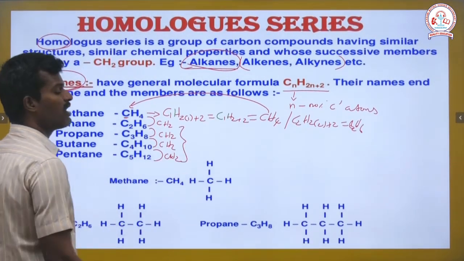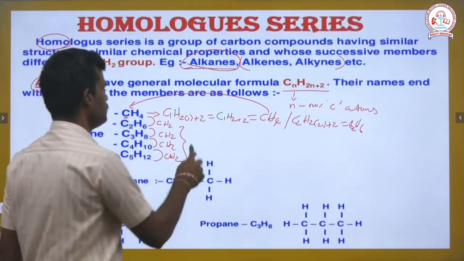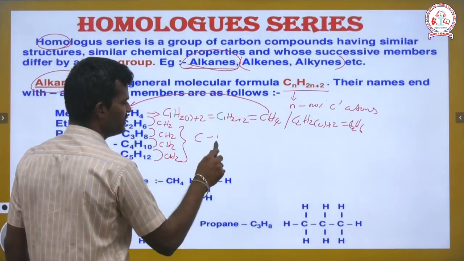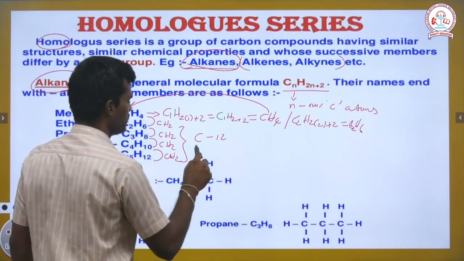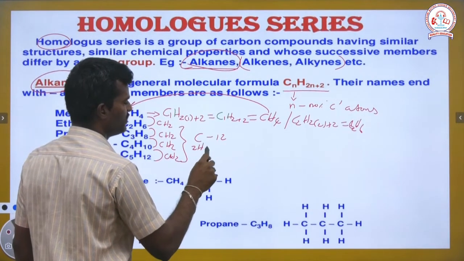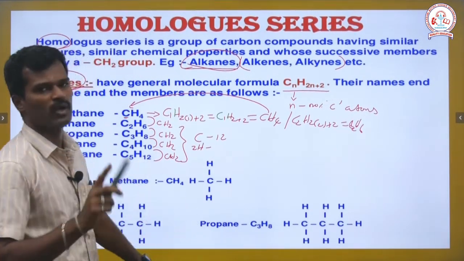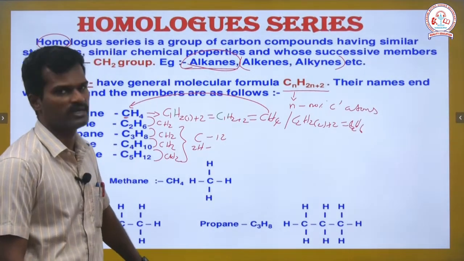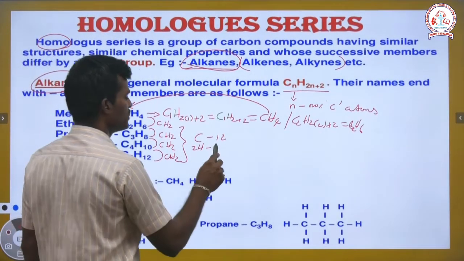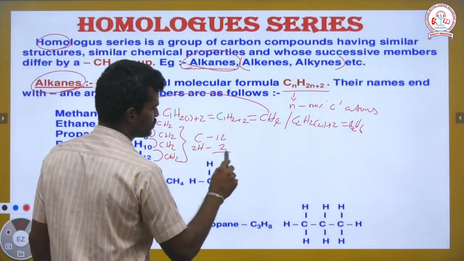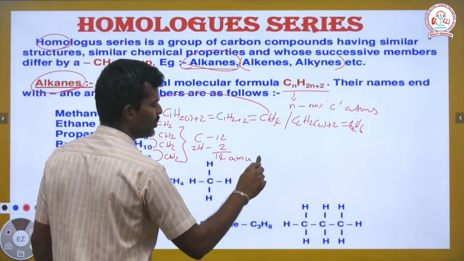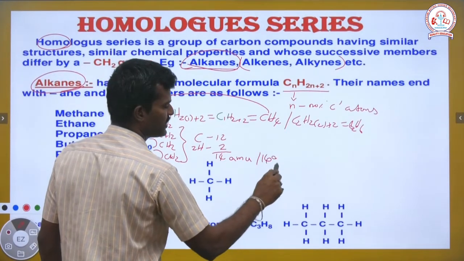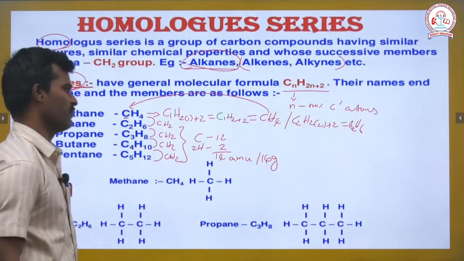Overall, the mass variation is one carbon, 12 amu or 12 grams, plus two hydrogens, each carrying 1 amu or 1 gram, so totally 14 amu, or in the modern scale 14 grams.